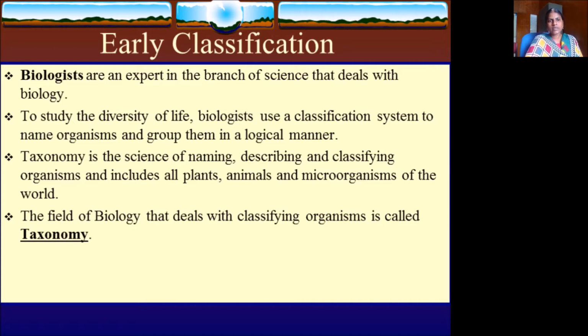To study the diversity of life, biologists use a classification system and a name to name the organism and group them in a logical manner. So taxonomy is the science of naming, describing, classifying the organisms, which includes all plants, animals, microorganisms present in the world. The field of microbiology that deals with the classifying of organisms is called taxonomy.